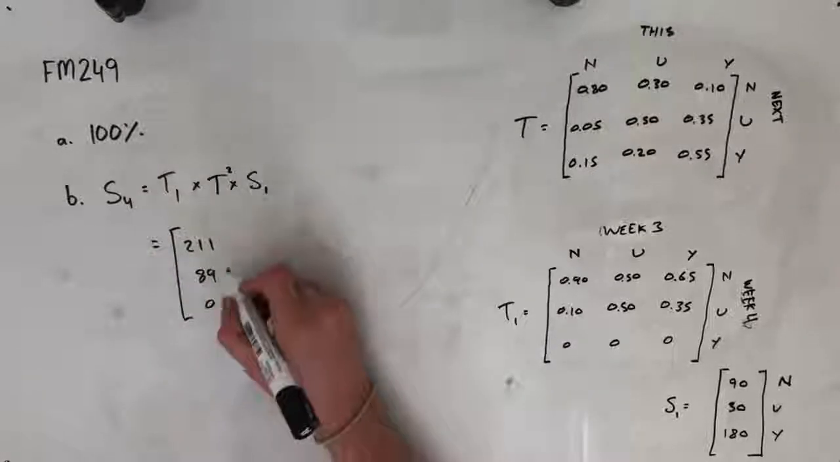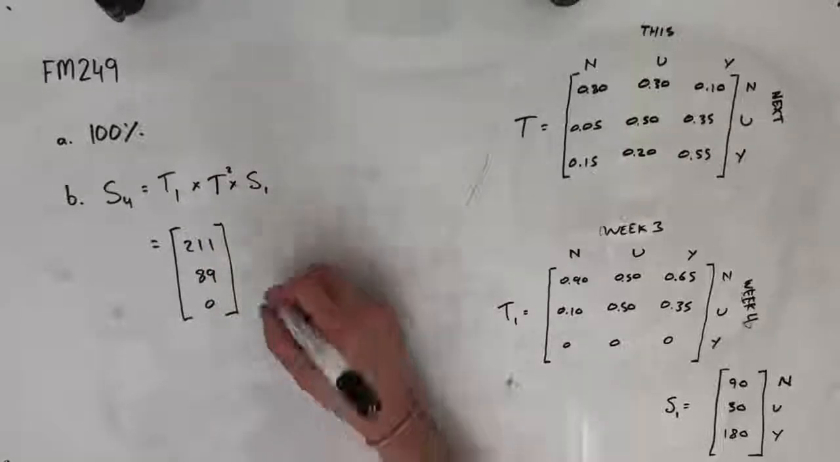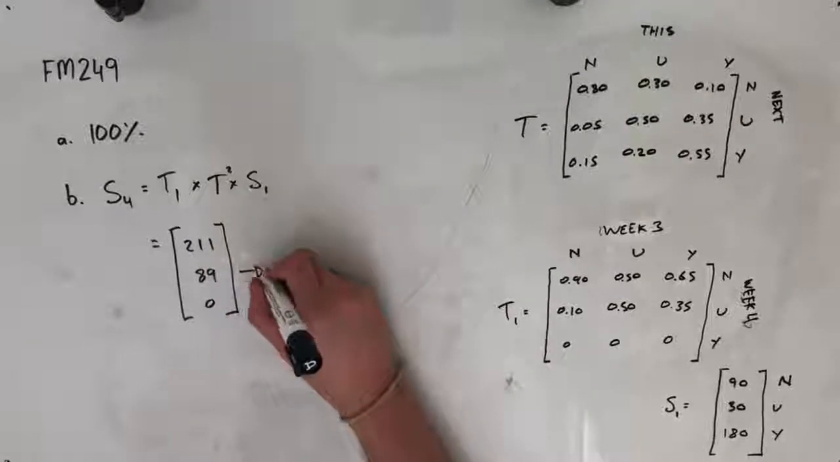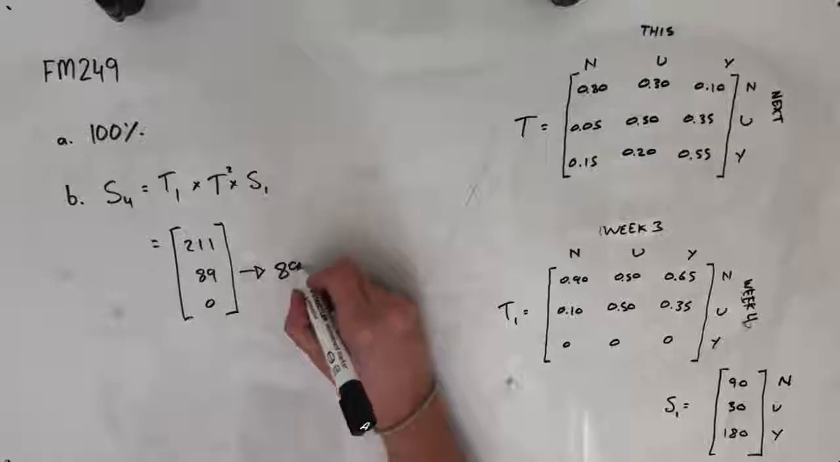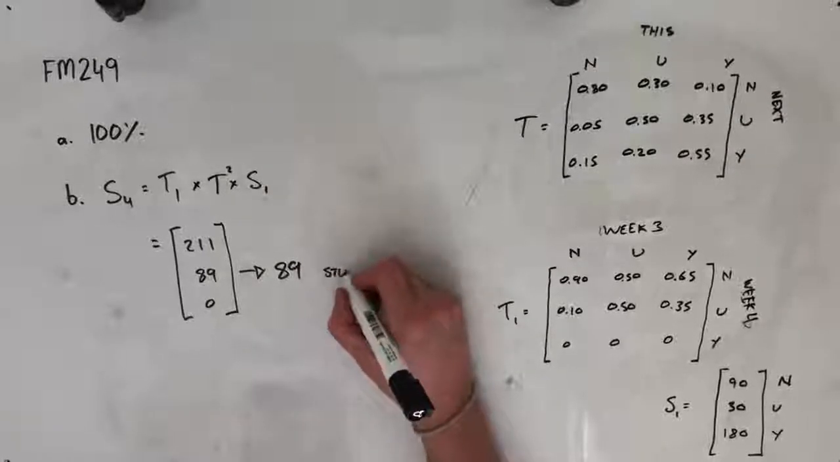Once again, these are rounded. And the number of unsure students is here, 89, so our answer is 89 students.